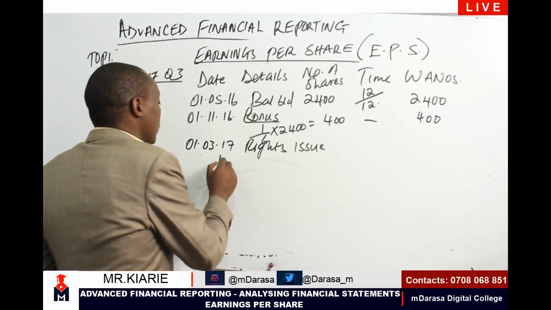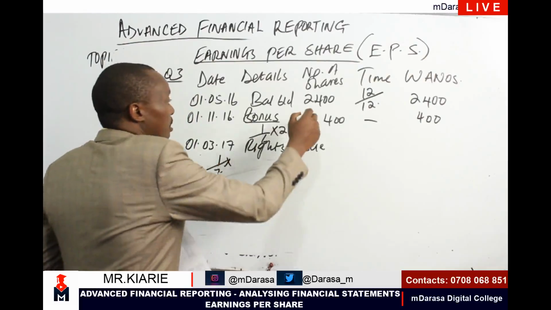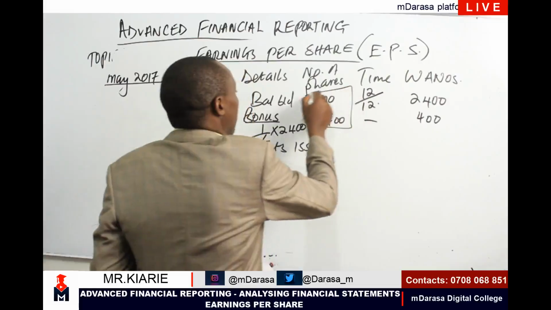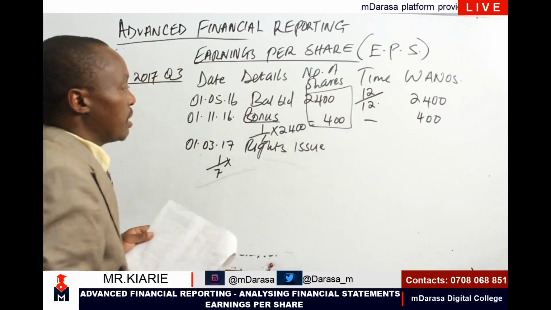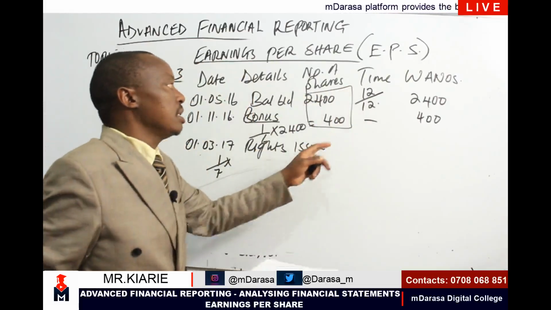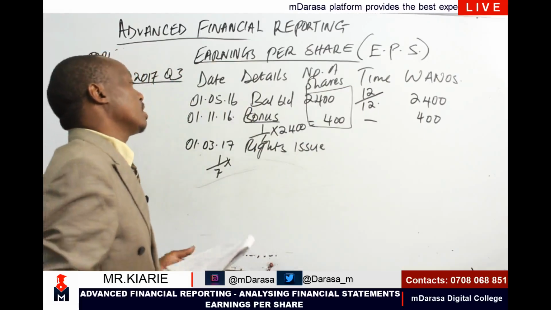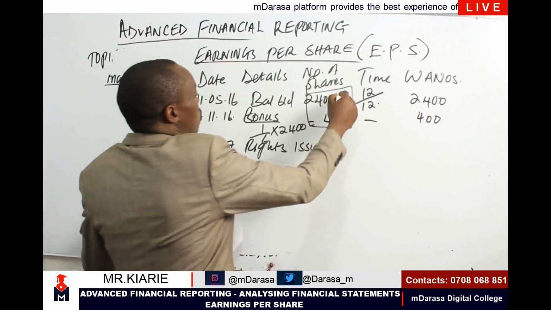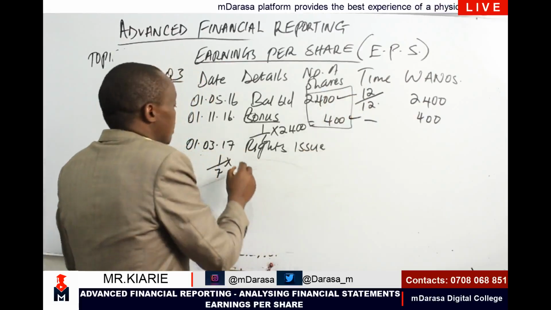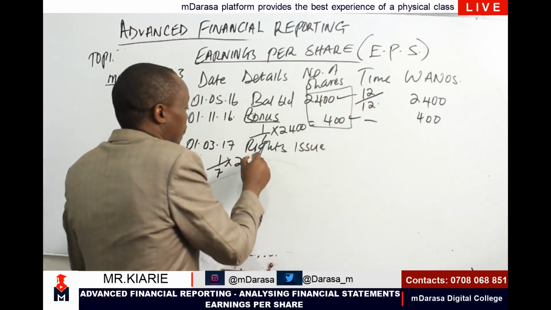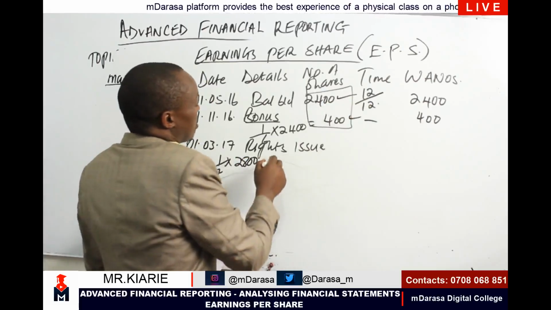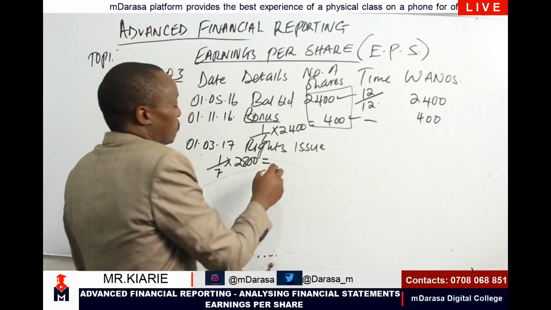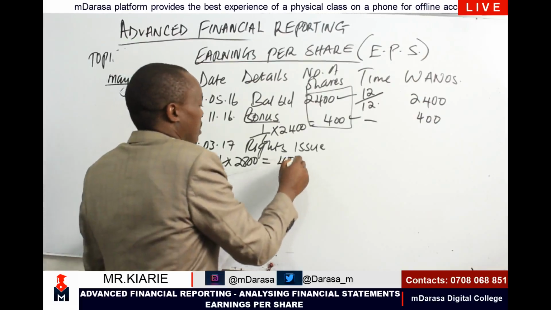So 1/7 times the total number of outstanding shares at that date, which will be the brought down plus the bonus. That is 1/7 times the totals of these two. This is 1/7 times 2,800. This comfortably gives me 1/7 of 2,800 to be 400.